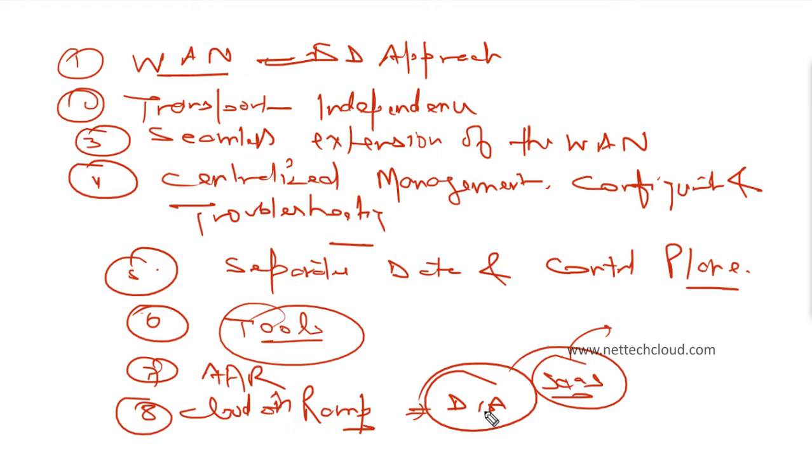We can even extend the SD-WAN fabric to the AWS cloud, which is basically infrastructure as a service. So the SD-WAN fabric can be extended to AWS or Microsoft Azure cloud.